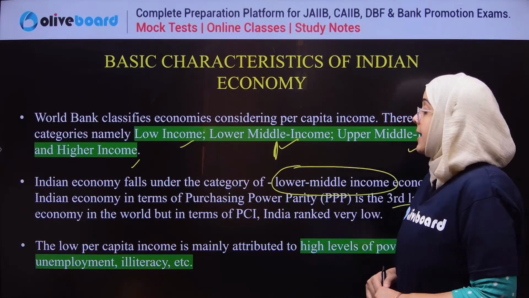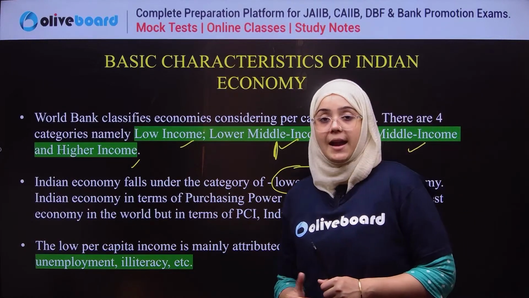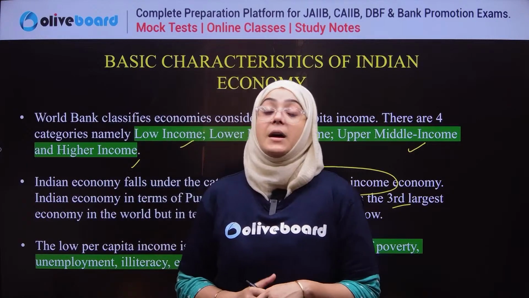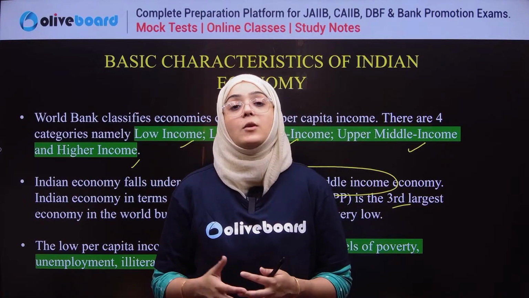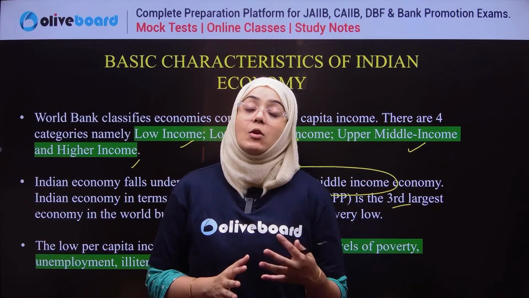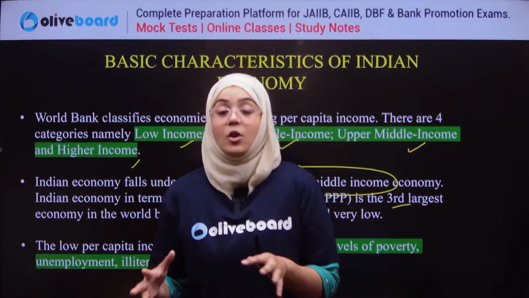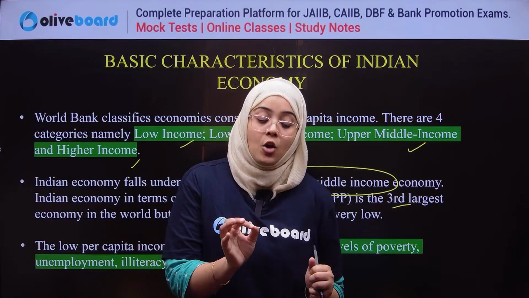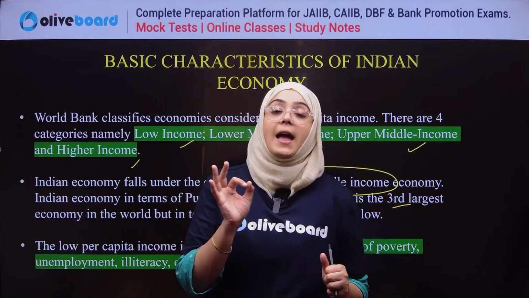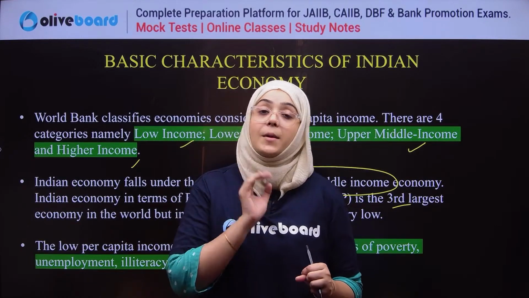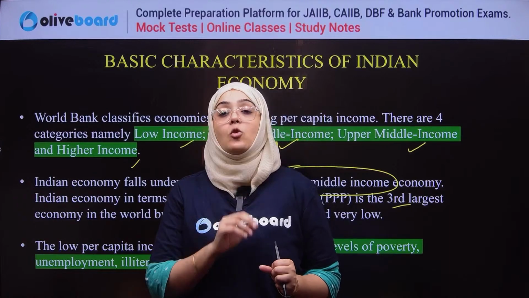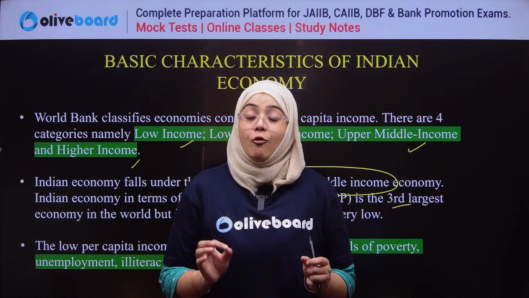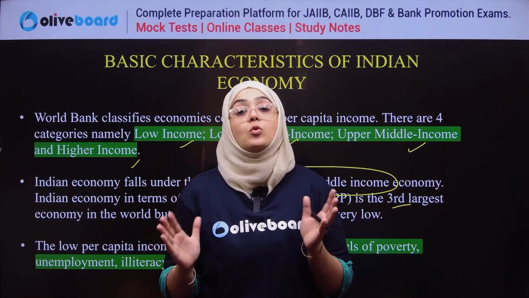The lower middle income category means that we have low per capita income. Now, what is per capita income? Per capita income is what we get when we divide national income by the number of people living in the country. It means on an average, what an individual is earning in India. It is termed as the per capita income. India has a very low per capita income. This per capita income is a very important part of comparing two countries.